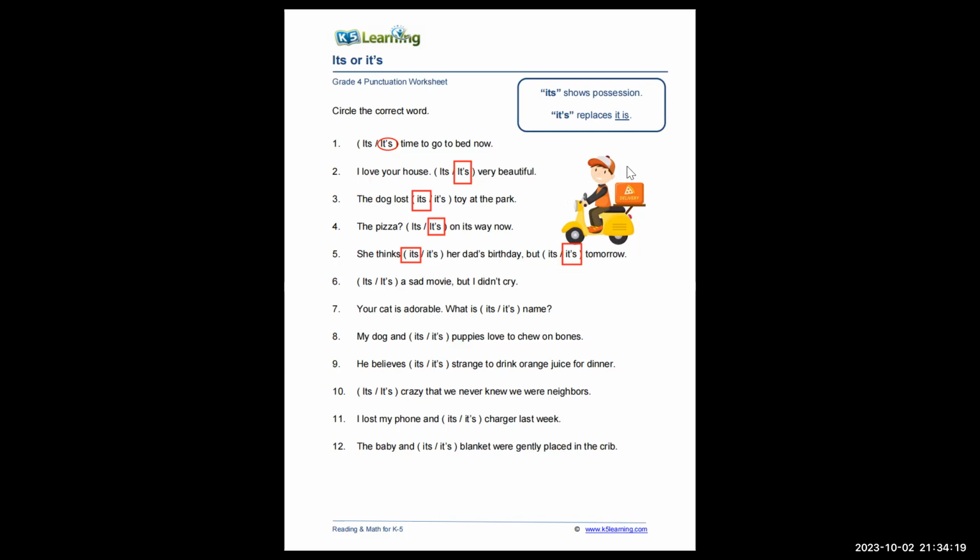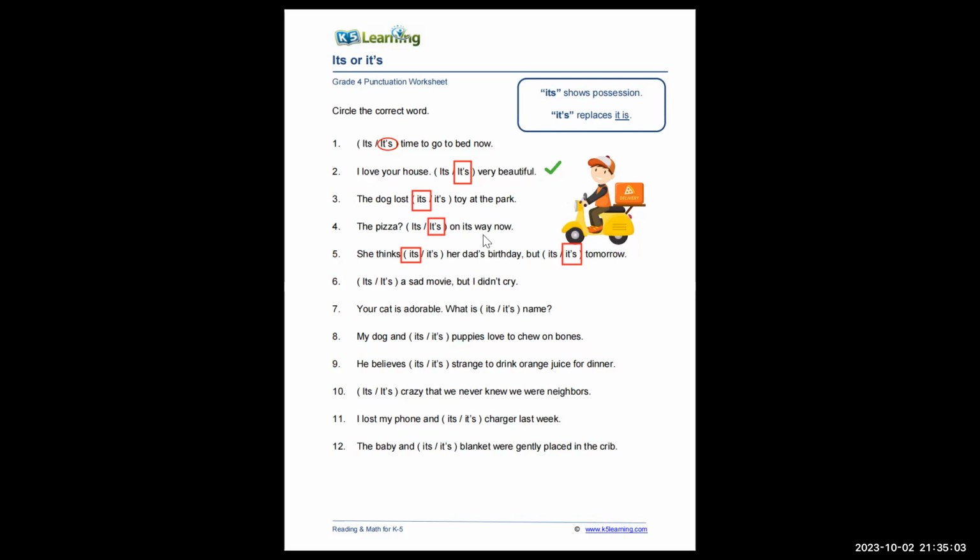For the second one, you got confused a little bit, but you still realized that it's wrong. So it's correct. And then in number 3, the dog lost its toy at the park. You will ask, who owns the toy? There's someone who owns the toy, right? The dog. So it's ownership. You should always think, if it's without an apostrophe, there's something that owns something. Here, there's nothing for number 2. For number 3, there is. The dog has a toy.